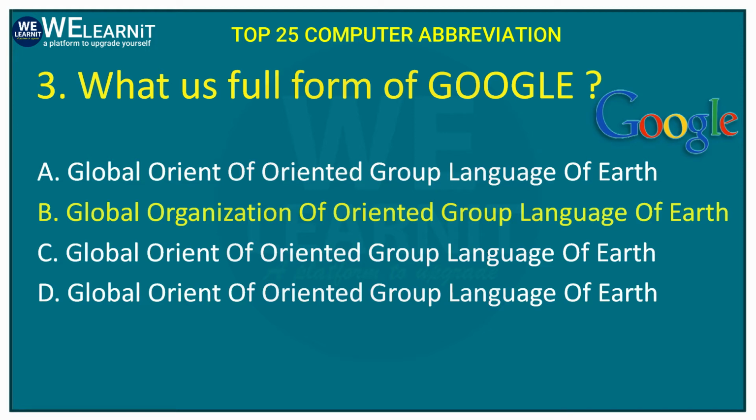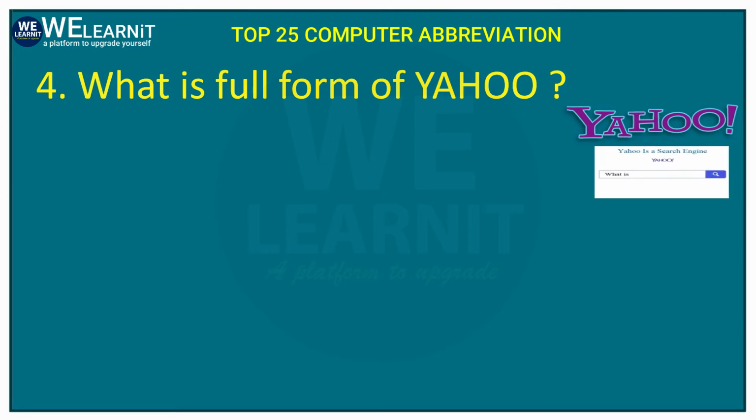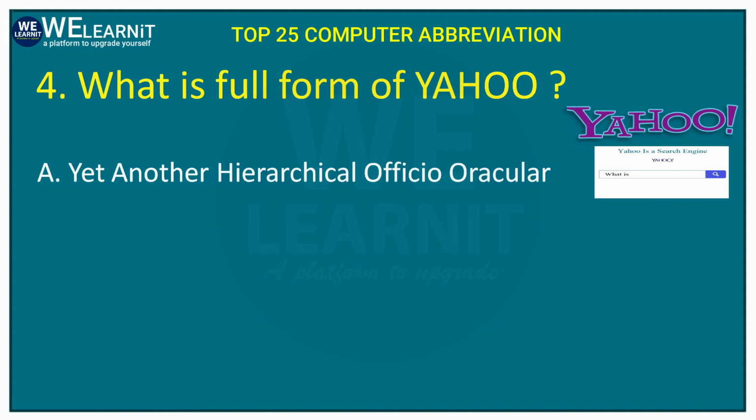Let's move to the fourth question. What is the full form of Yahoo? Yahoo is similar to Google. It is also a search engine. Let's look at the options.